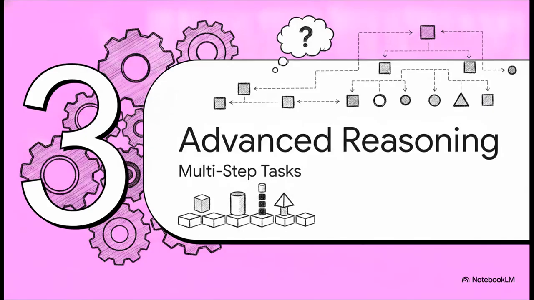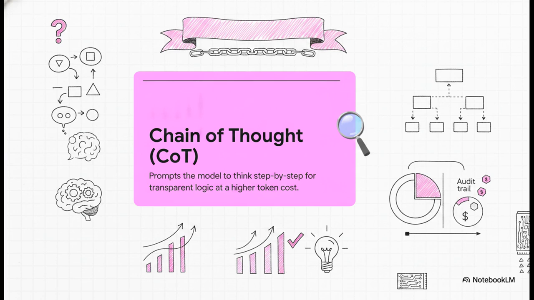Section 3. Advanced reasoning strategies. So, what happens when you need the model to handle intricate, multi-step tasks? A basic instruction prompt just won't cut it there. That's where chain of thought, or CoT, comes into play. Chain of thought is a prompting technique that explicitly asks the model to think step by step. The implementation can actually be remarkably simple. Often it's just appending the exact phrase, "let's think step by step," to the end of your prompt.